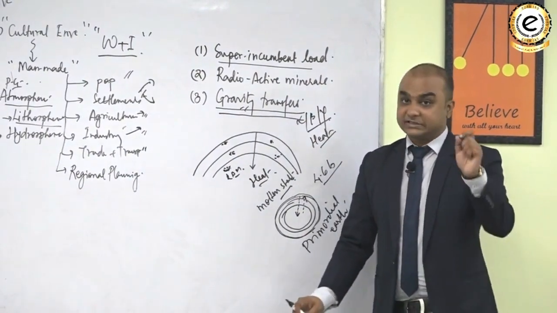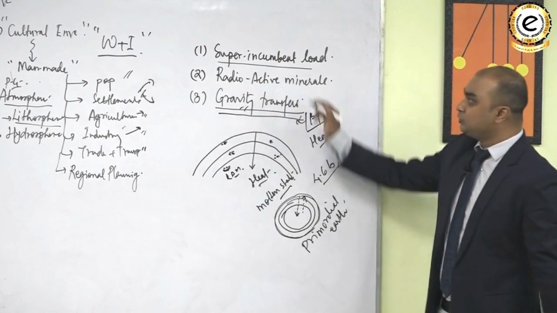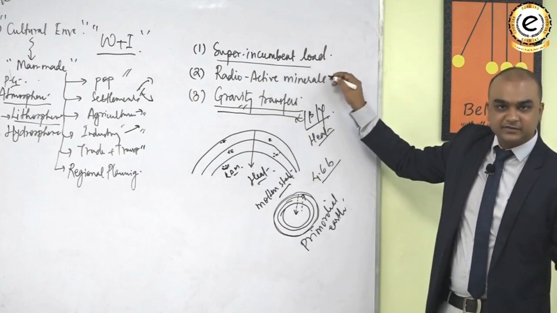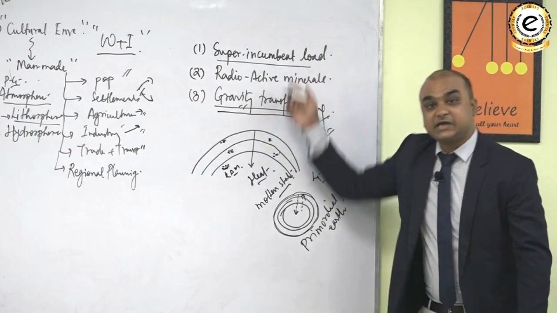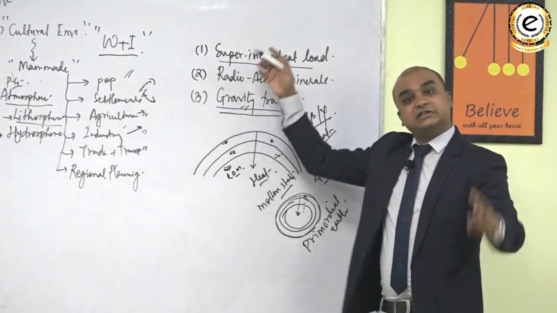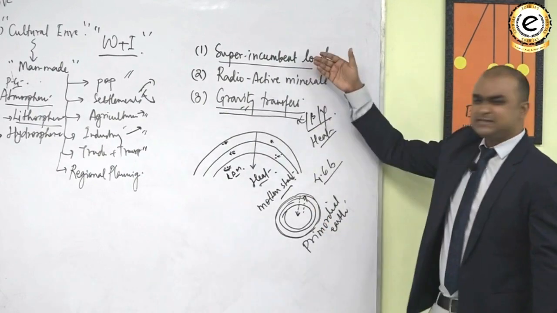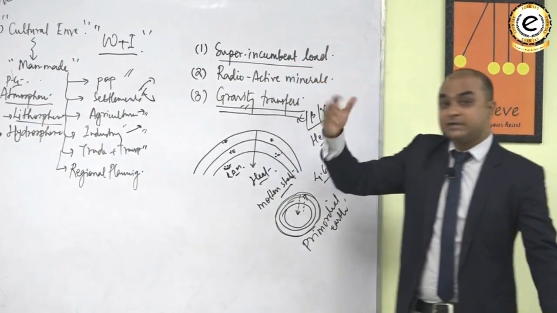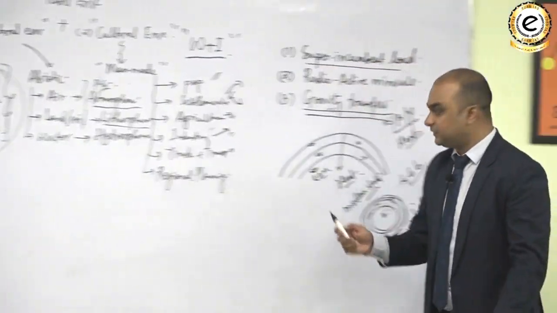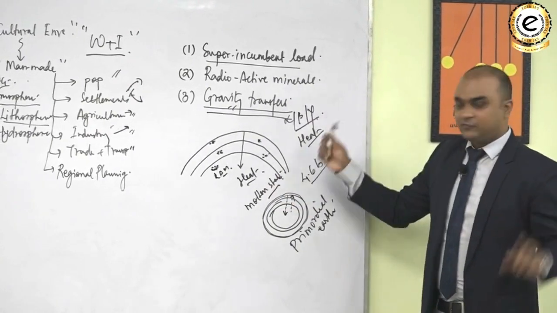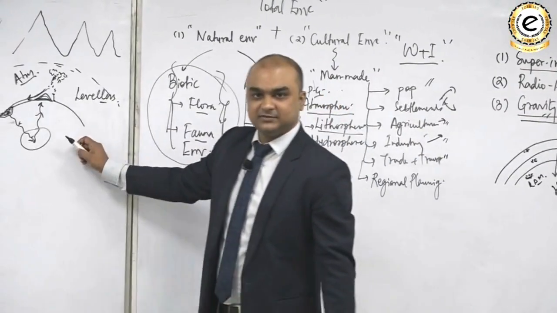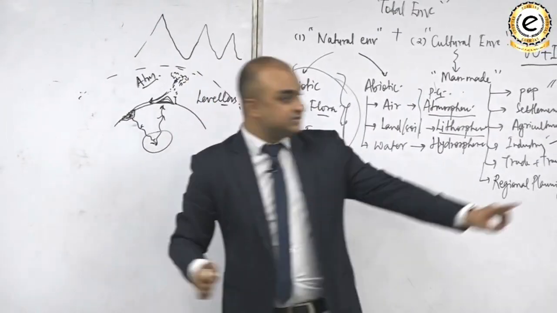Do you understand that? So the heat inside the Earth is either due to the superincumbent load of the rocks, or due to the disintegration of radioactive minerals, or due to the gravity transfers that have happened. Whatever the reason, it could be any one of these or all three. Most probably we can say that it is perhaps these three together and maybe something else, because our knowledge, as I told you, is very less with respect to the interior of the Earth. Nevertheless, whatever be the case for the generation of heat, one thing is definitely true, that the endogenetic forces are created due to this heat.